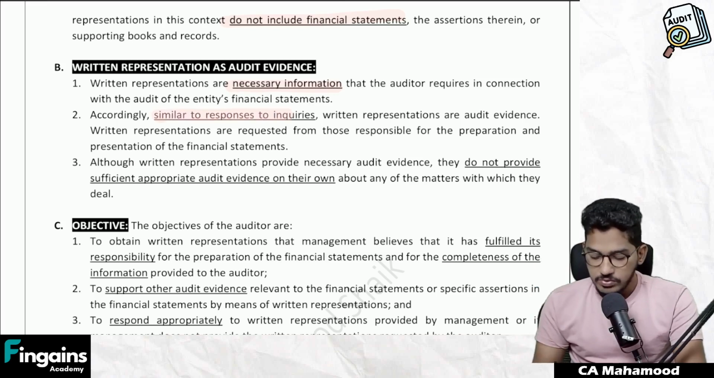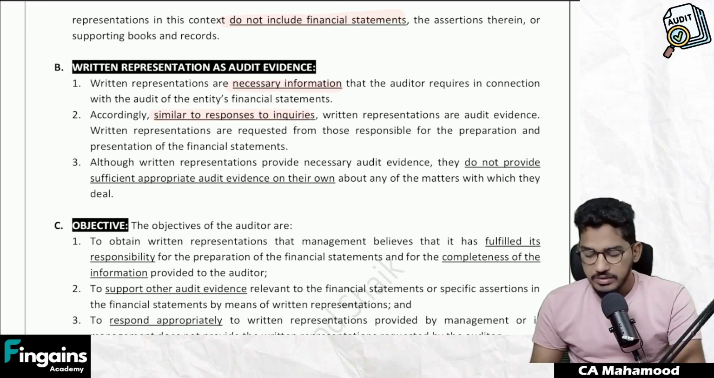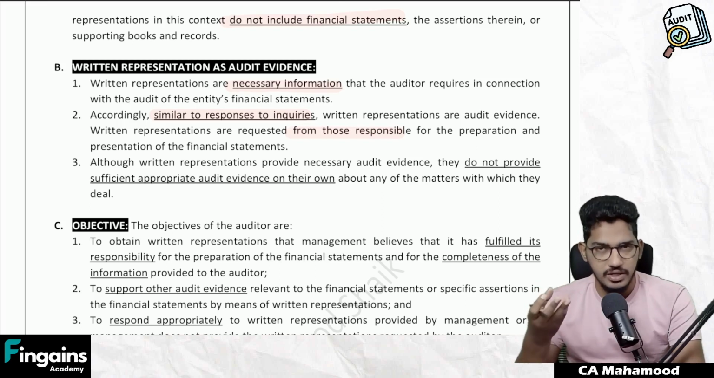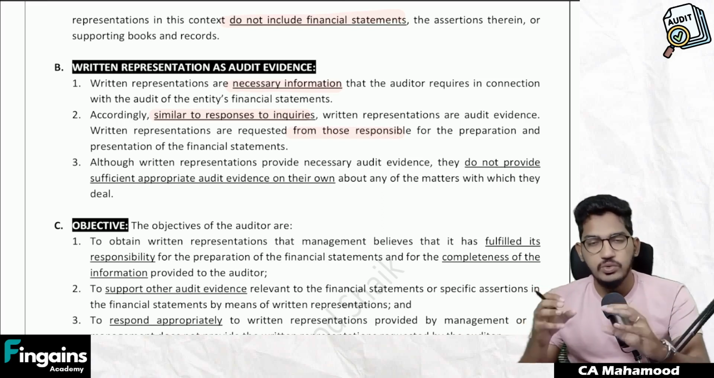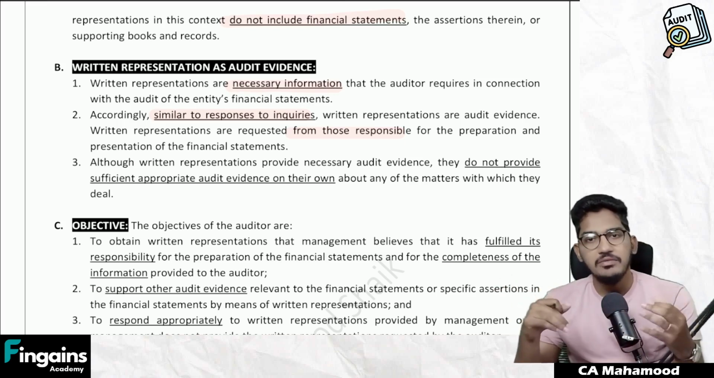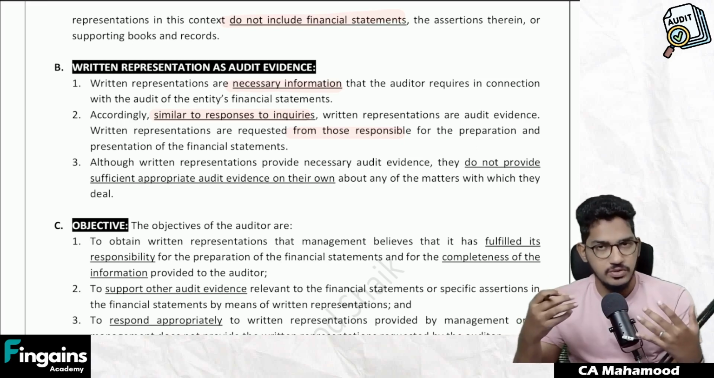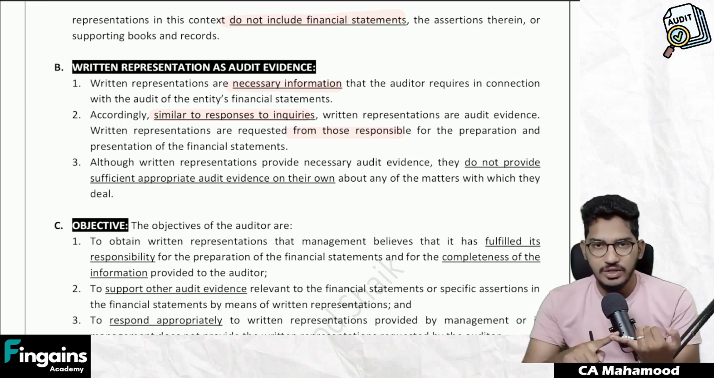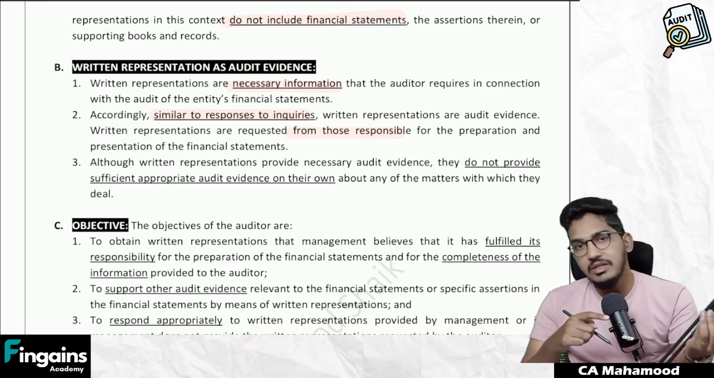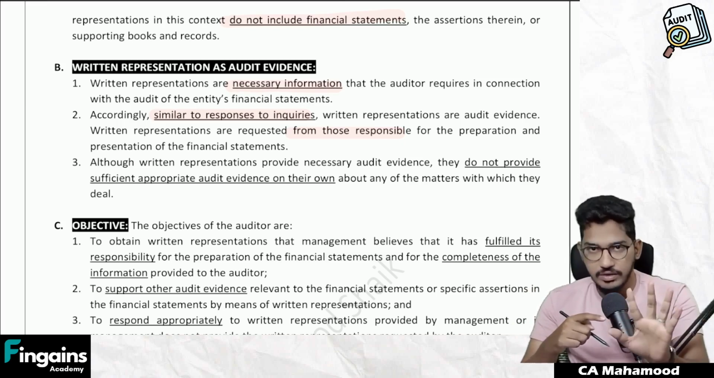Similar to responses to inquiries, written representations are audit evidence, and they are requested from those responsible for the preparation and presentation of financial statements. Generally, we request written representation from those management who are responsible for preparation and presentation of financial statements, like we do inquiries and get the responses. Inquiry is a kind of audit technique to obtain audit evidence. Like inquiries, even written representations are also audit evidence.